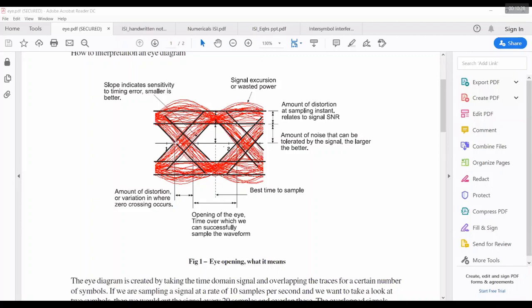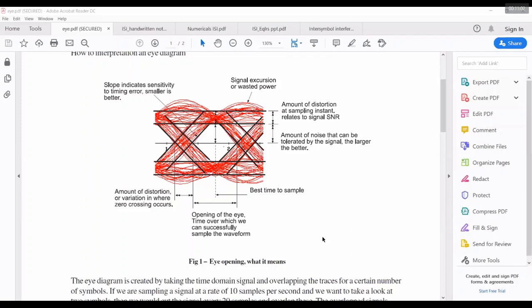And this part is the amount of distortion at the zero crossings, and signal excursion or wasted power is shown in the peak. This vertical gap indicates the amount of noise that can be tolerated by the signal. The horizontal one is the amount of distortion at zero crossing, and the slope. All those things should be known to you. Otherwise, I think we are done. Any other doubts, clarifications?